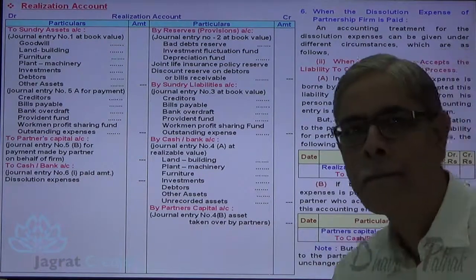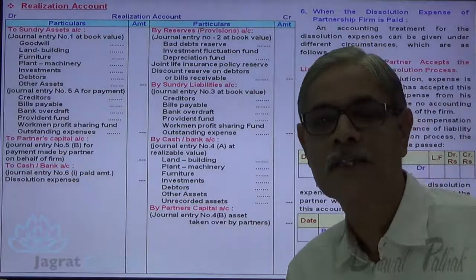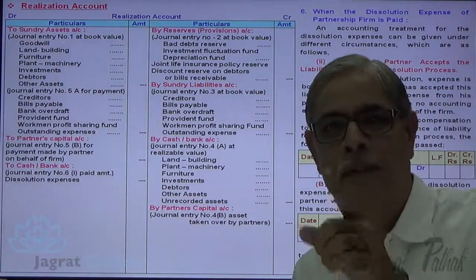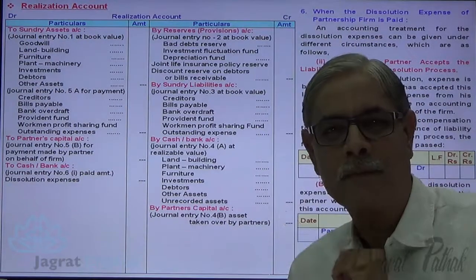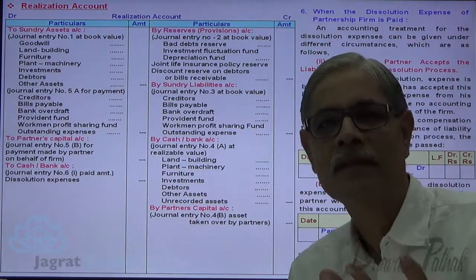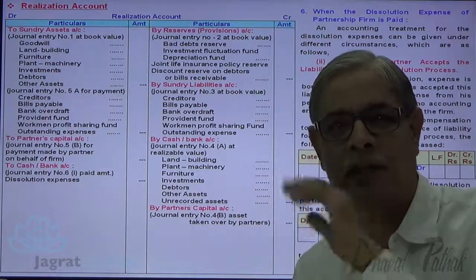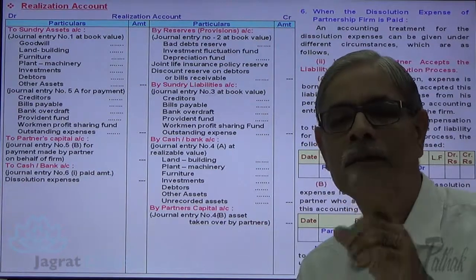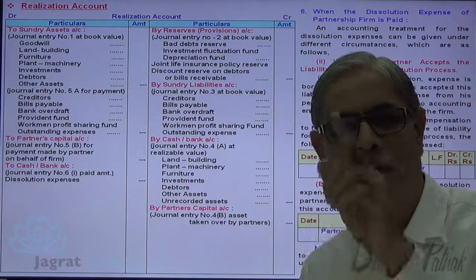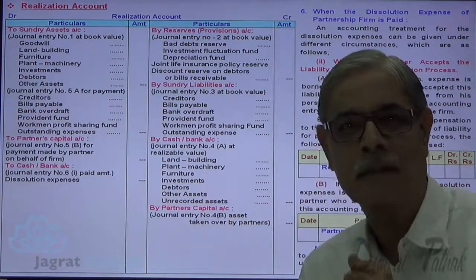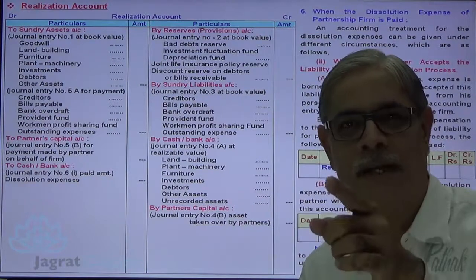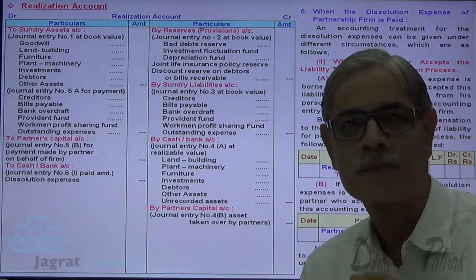Now see, how many options we suggested? Dissolution expenses borne by the firm, paid by the firm. What is the entry? Realization account debit to cash account. Realization expenses borne by the firm, paid by the partner. Realization account debit to partner's capital account.